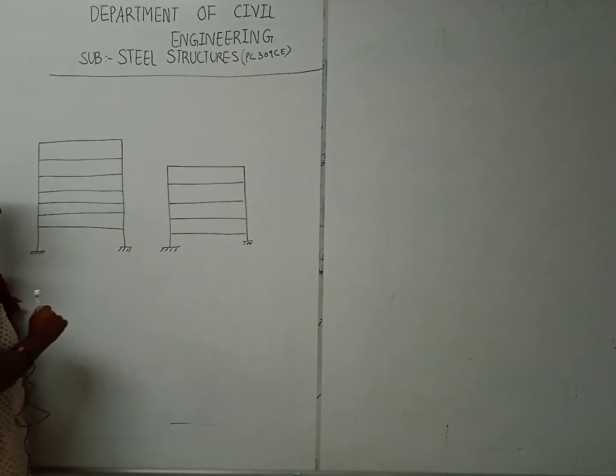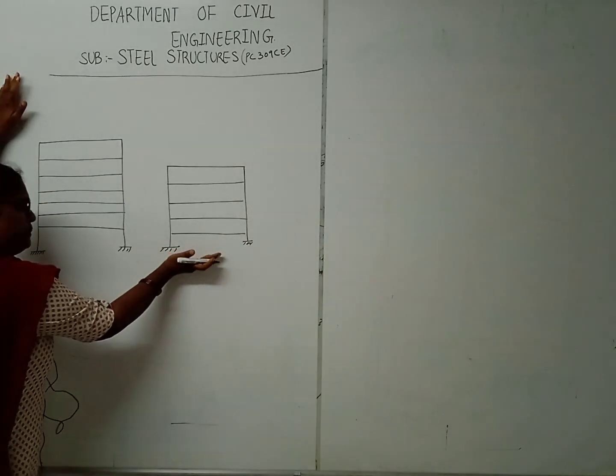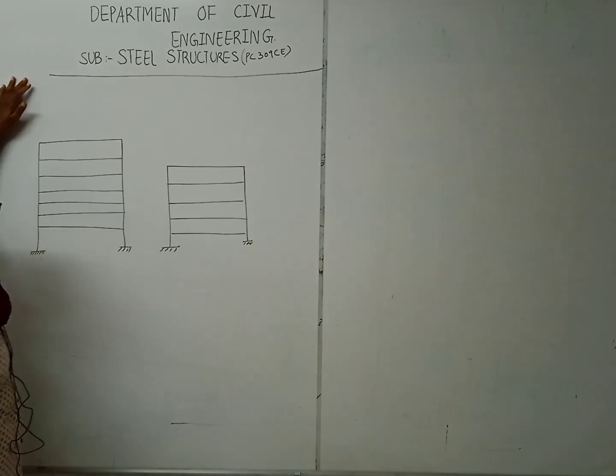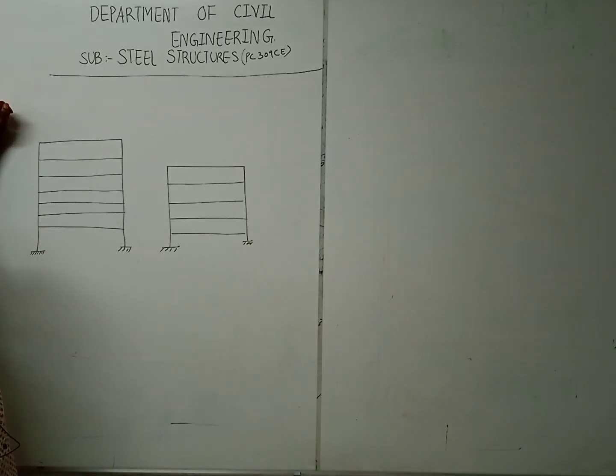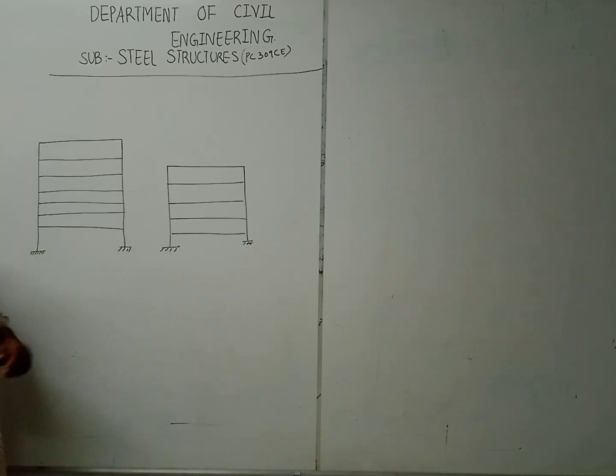Now, if you think this building and this building will carry the same load, that will be wrong. Obviously this building will carry a much smaller load compared with this building, right? How is the load getting transferred here?